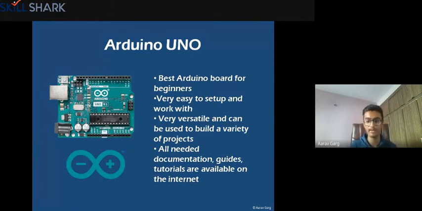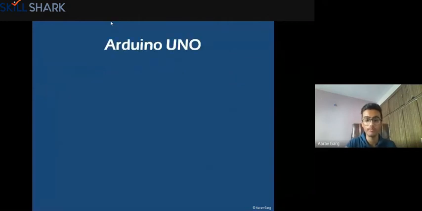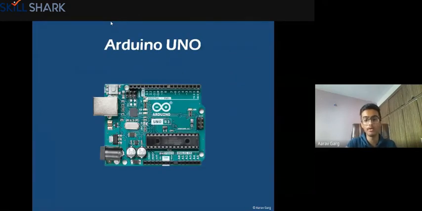So if you're just beginning into robotics, this is the brain of the robot that you should consider using, right? Now we'll go over this board in detail, because I'll tell you about a robot which you can build, and we'll be using this one only to build that. Okay. So now let's go further. This is an Arduino Uno board. You can have a look at it.